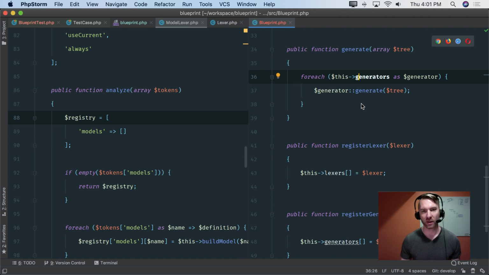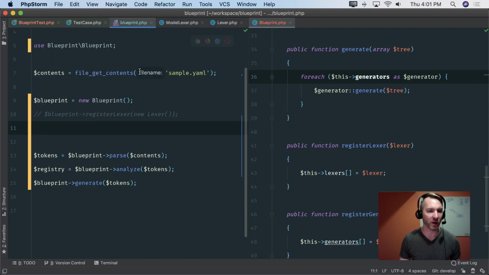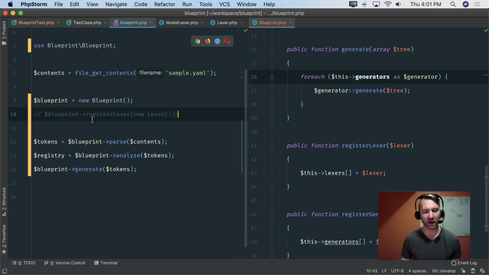It might just be a registry of class names, much like the config app PHP file where you just register providers in an array. Hey, look at that. Grokking the framework. I like doing stuff like that. There's really no reason to come up with your own fancy design pattern. Just use the things that are familiar to you, right? And maybe there's a register Lexers thing where I just push in a whole bunch. Or maybe those get sent in with Blueprint.